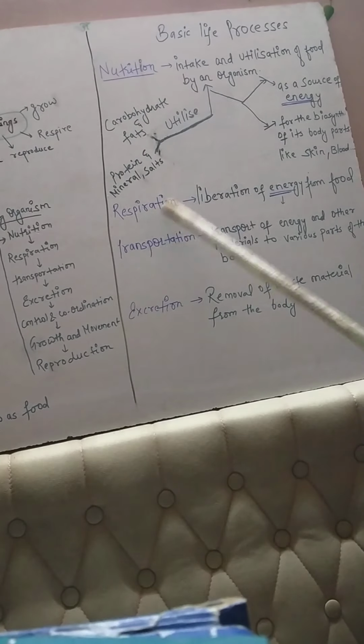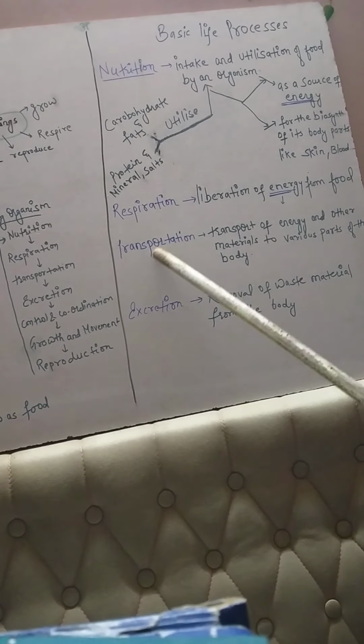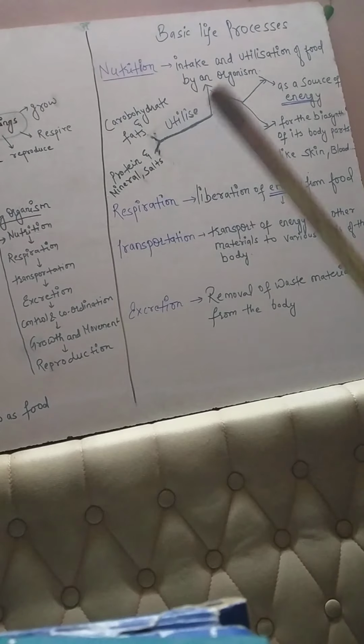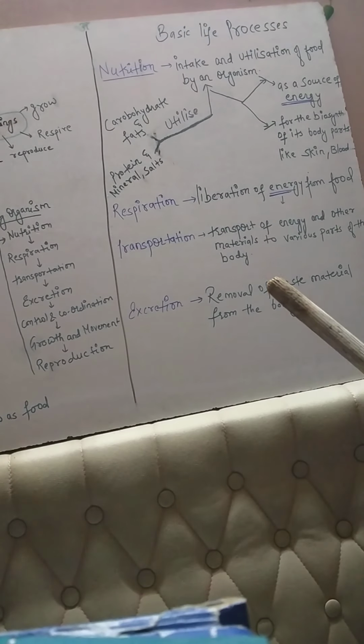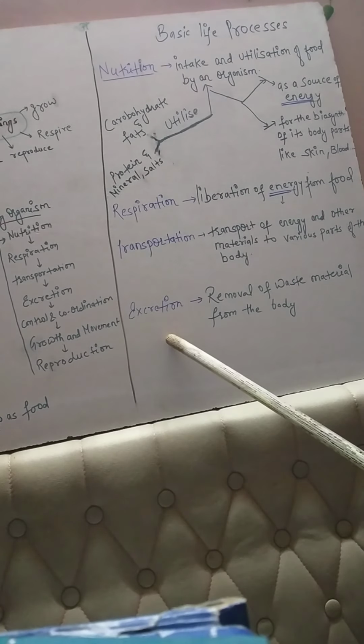Respiration. Which is the process related to transport of energy? That is transportation. Which process is related to getting rid of waste material? That is excretion. It means we are able to excrete our waste material through the process of excretion.